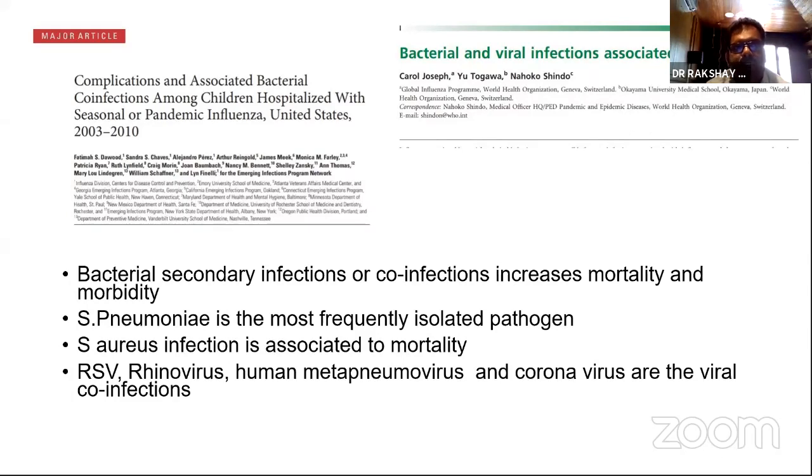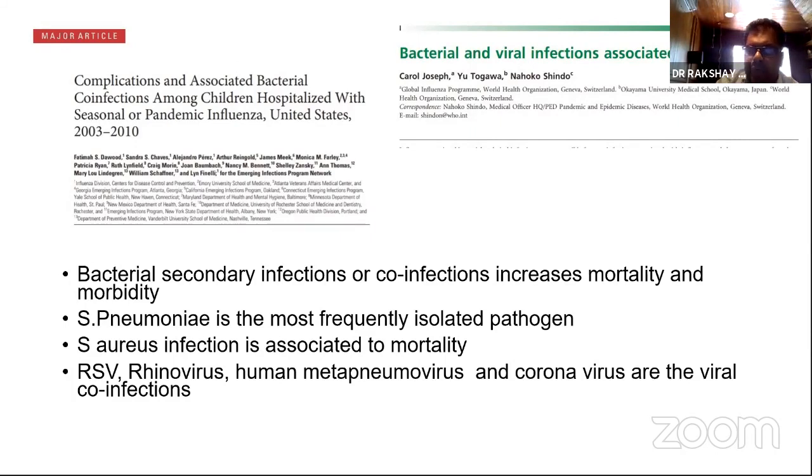Pneumococcal infection and Staph aureus infection are the significantly common isolated pathogens, and they cause significant morbidity in these children. In fact, interestingly, what was seen is that when vaccination for pneumococcus increased in the community, they started seeing fewer and fewer flu patients getting admitted to the ICUs with ARDS. That goes to say that flu per se generally does not cause that serious an infection. When it is co-infected with a bacteria like pneumococcus or staph, it tends to be a far more serious illness.